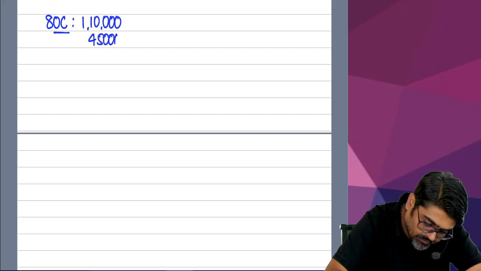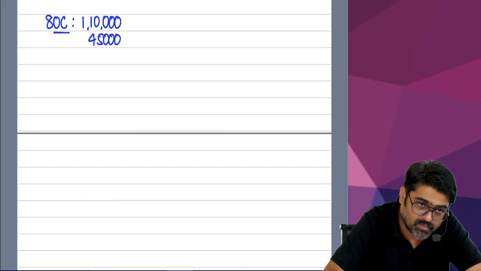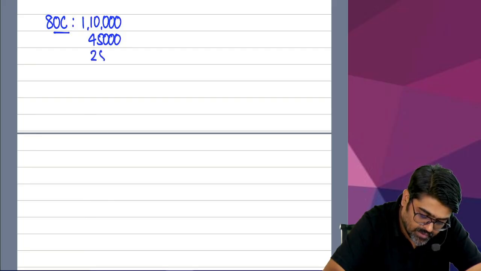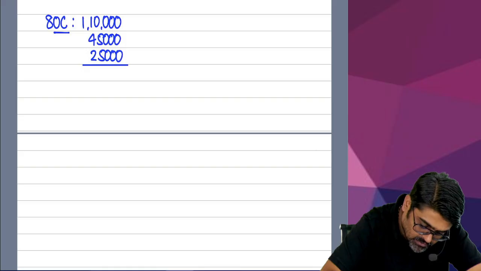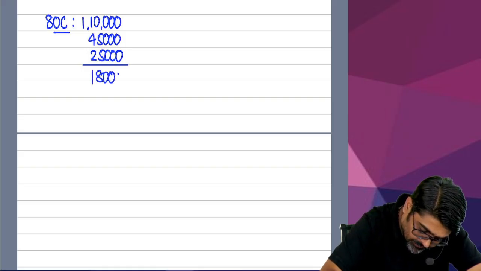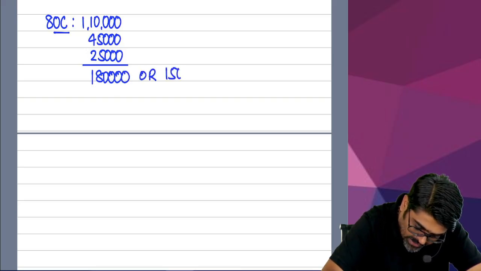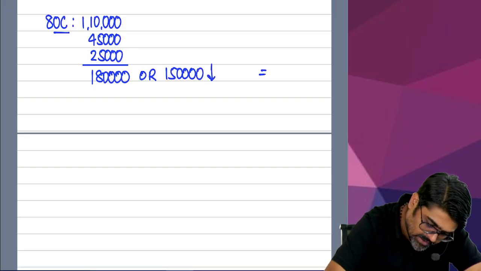Any other amount? Repayment of housing loan, how much? 20. Any other under 80C? Total is how much? 1,80,000 or 1,50,000, whichever is lower. So how much will be the deduction?